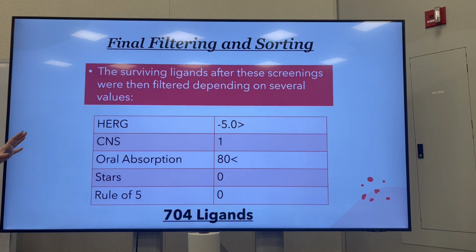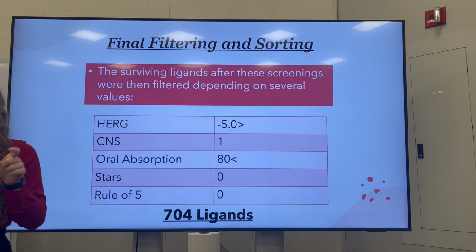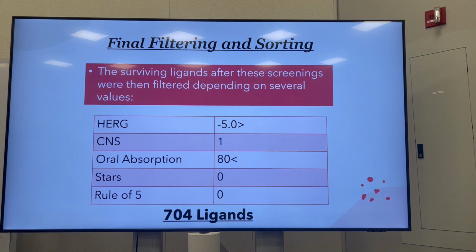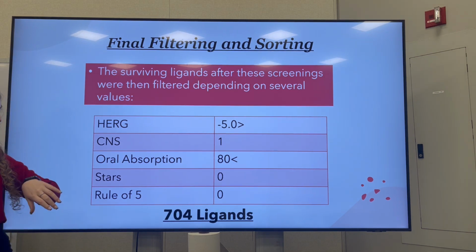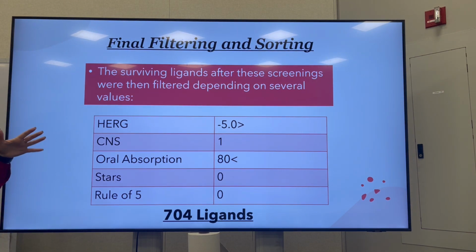So now that we screened the molecules strictly based off docking score, where we had about 20,000 molecules that passed that test, we now had to screen them and sort them based on variables specifically that have to do with how the drug reacts in the body. So the variables that we filtered by were something called hERG, which measures toxicity, so how toxic the molecule is for the body, CNS, so how well the molecule crossed the blood-brain barrier, and then oral absorption, how well, if it did become a drug, it would be absorbed into the body.